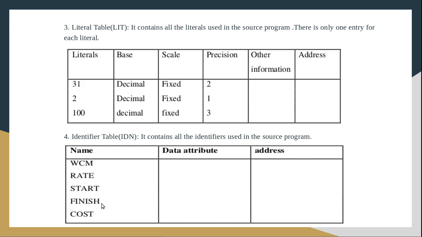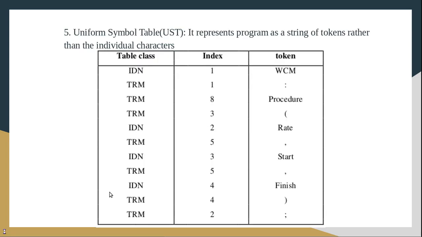We have identifiers WCM, rate, start, finish, cost. These are the variables we have used in our source program, so we have made an entry into the identifier table for these. At present, the lexical analysis phase will only add the names of the identifiers in the table. This is another database created in the lexical analysis phase.